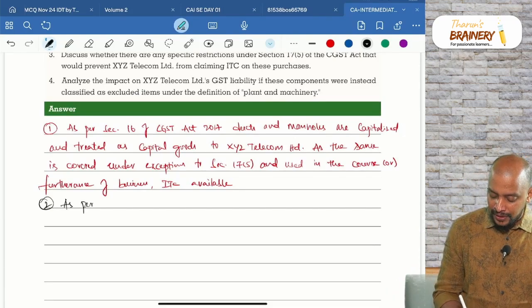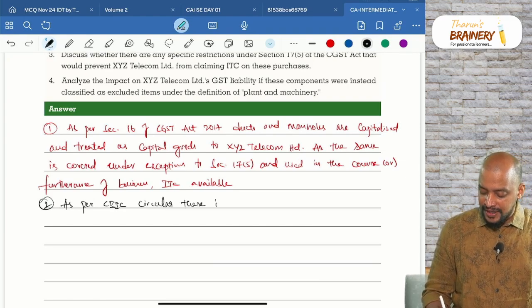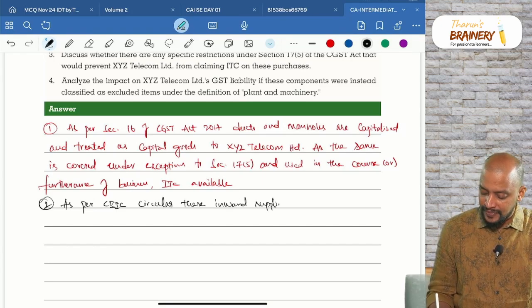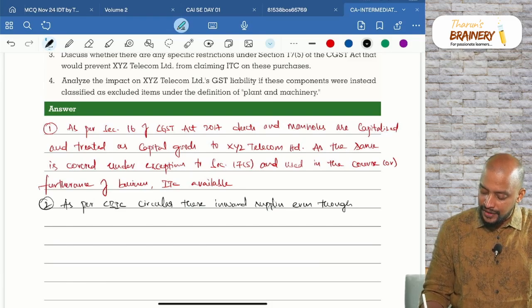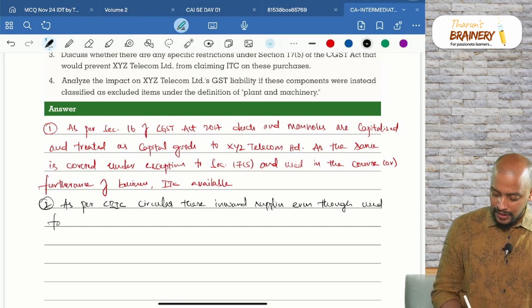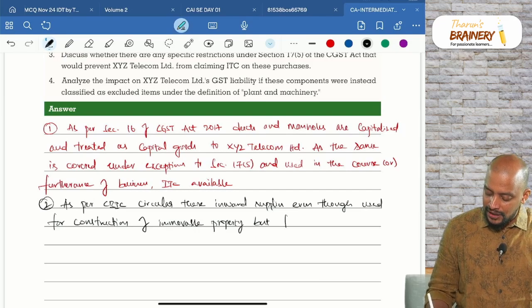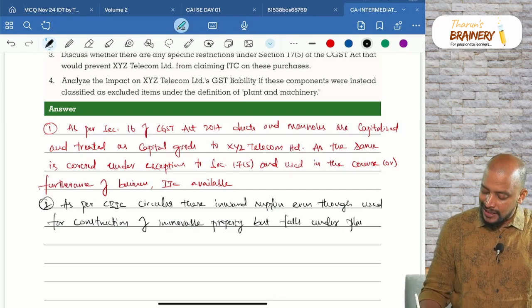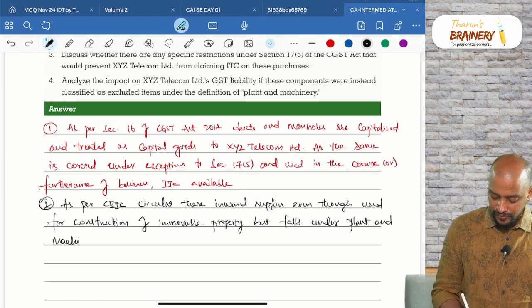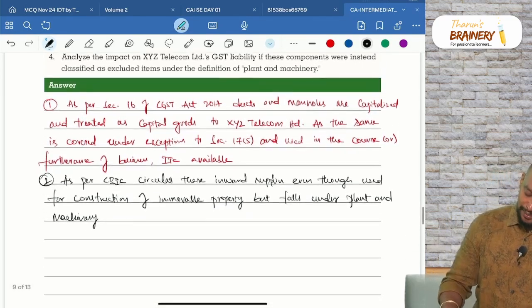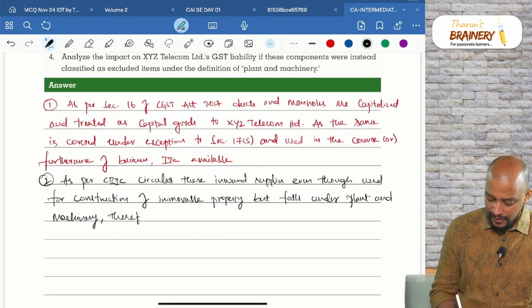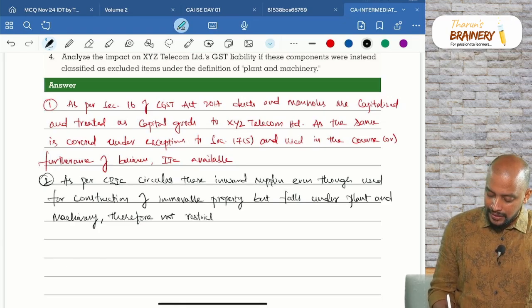So, as per CBIC circular, these inward supplies, even though used for construction of immobile property, but fall under plant and machinery, therefore not restricted under section 17 subsection 5.